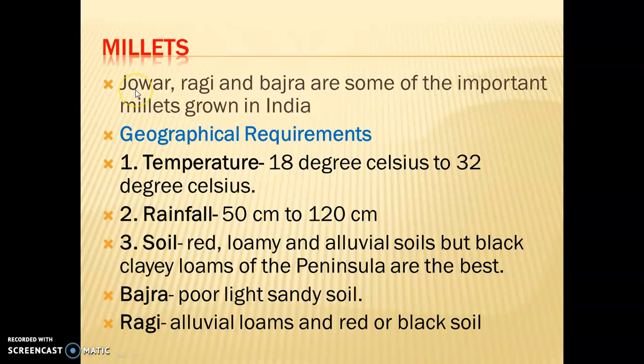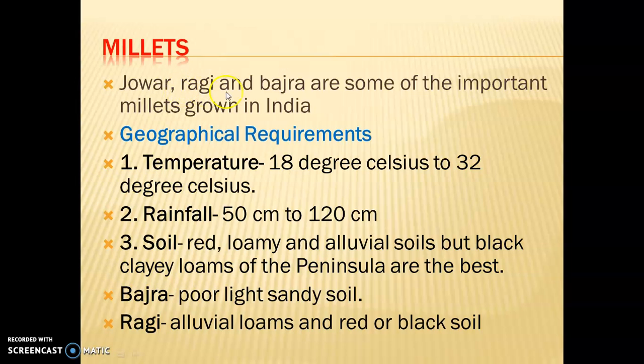Now next important is millets. Millets are basically dry crops. Jowar, bajra, ragi, these are the millets grown in India. Millet is the common name for several species of the grass family, and the grain is used as food by human beings, while the leaves and stalk are used as fodder for livestock. Fodder means animal food.